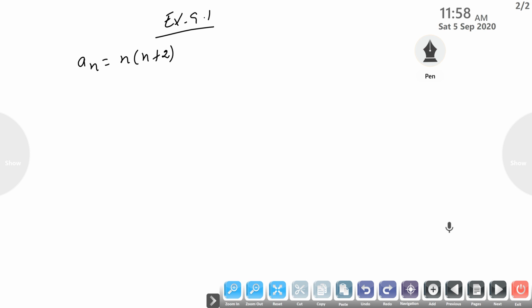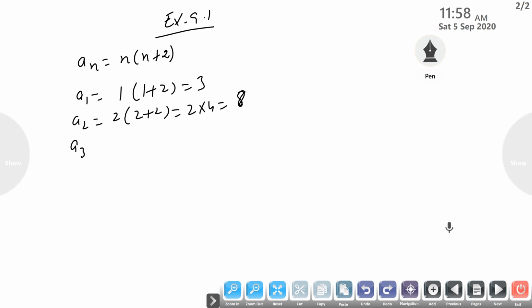Put n equal to 1 first, then a1 is 1 into (1 plus 2), this is 3. Put n equal to 2, we get 2 into (2 plus 2), that is 2 into 4, this is 8. Next put n equal to 3, we get its third term, 3 into (3 plus 2), which is 3 into 5, 15. Continuing this, we get all the terms of this sequence.